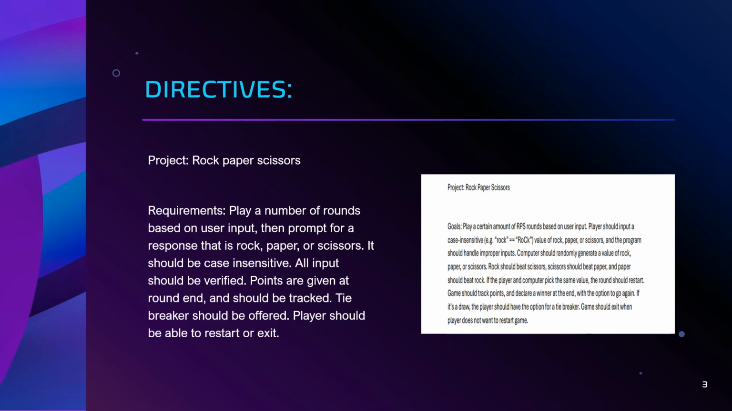The directives are as follows. Play a number of rounds that was entered by the user and then prompt the user to choose rock, paper, or scissors. Casing should not matter, and all inputs should be validated. The computer should then generate a response, and the winner of the round gets a point. Points should be tracked, and the one with the most points at the end wins.